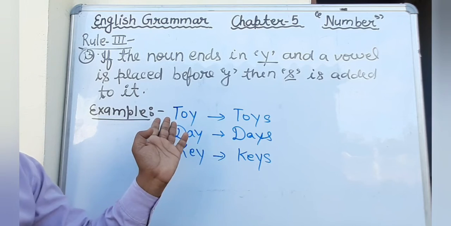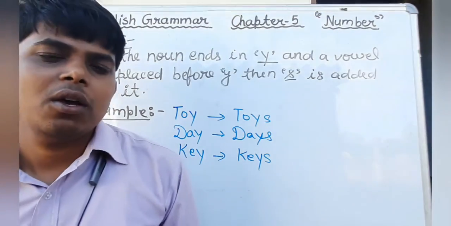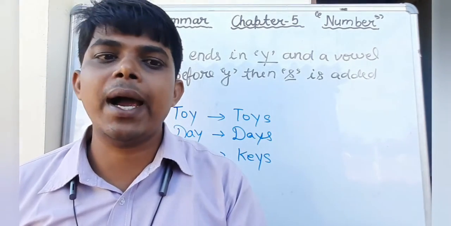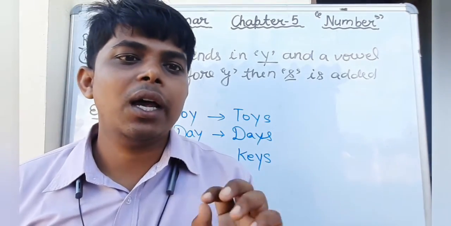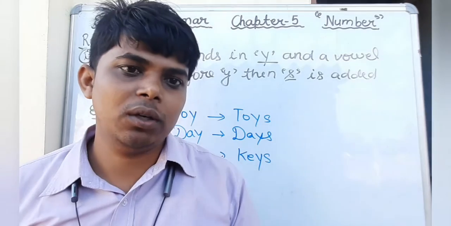Just check and just write down these things. And I hope that you all have understood. So in this way, we have read rule first, in which I have told you we will add only S to make plural. Okay, in the second rule, I have told you that we will add ES to make plural.